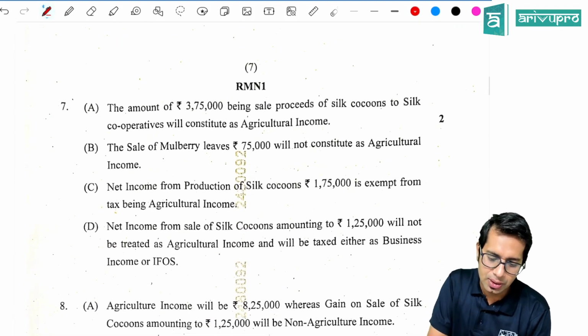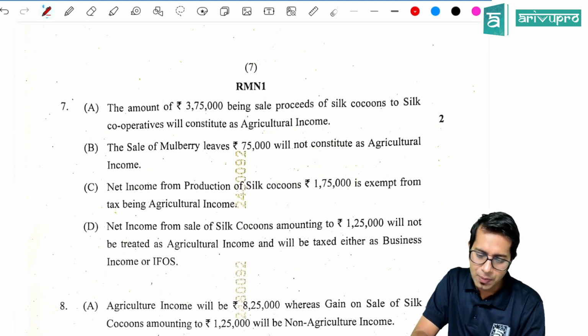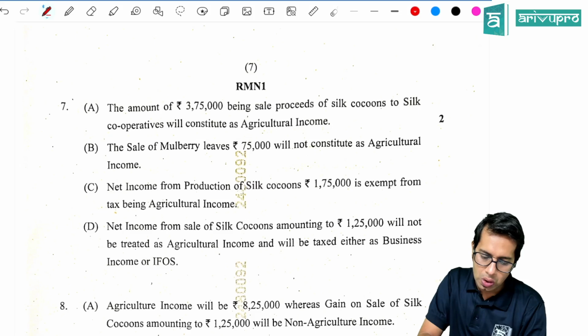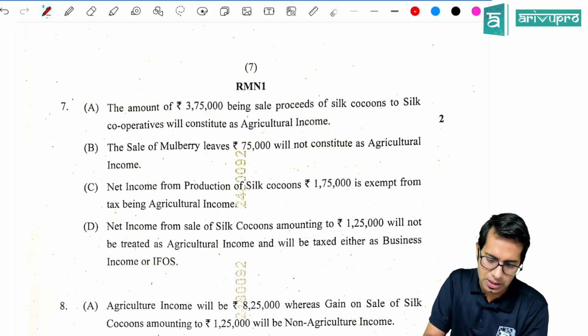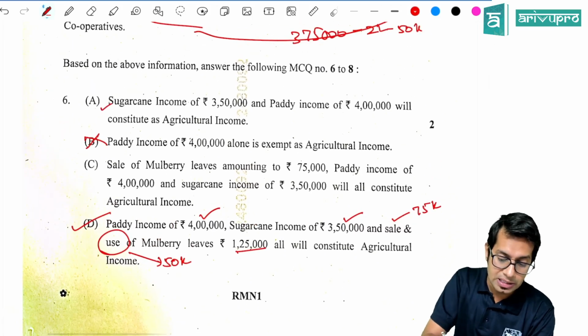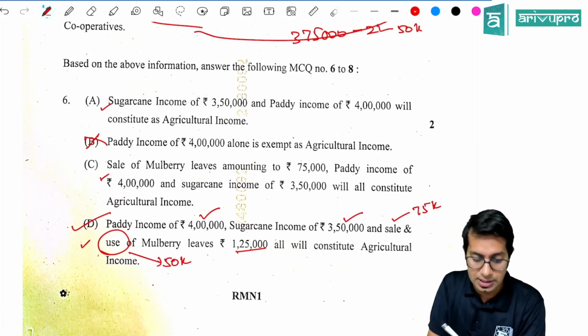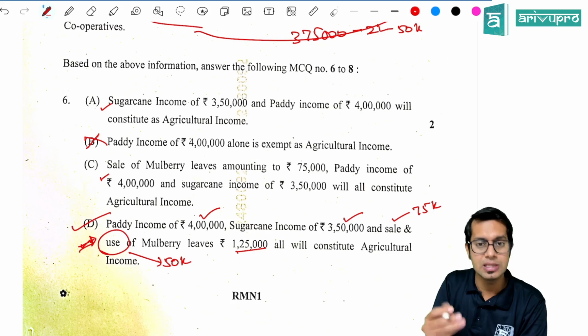Then the amount of 3,75,000 being sale proceeds from silk cocoon to cooperatives will constitute agricultural income. Yes, this is true. Now see, the point over here is this option is also correct, this option is also correct, and this option is also correct. Now which option should I select, sir? This, because this is the best option.